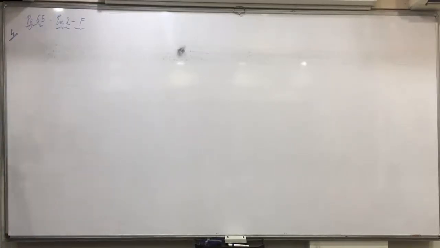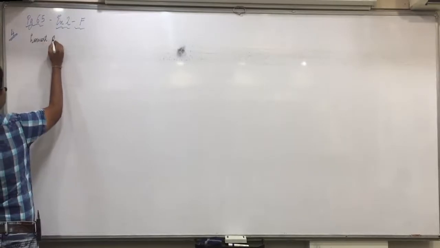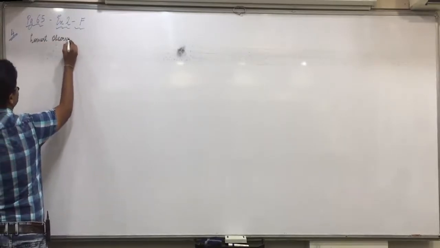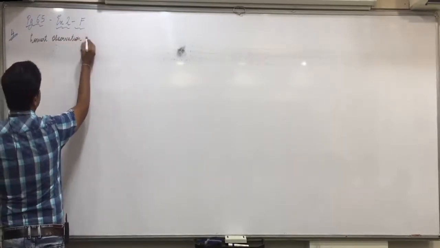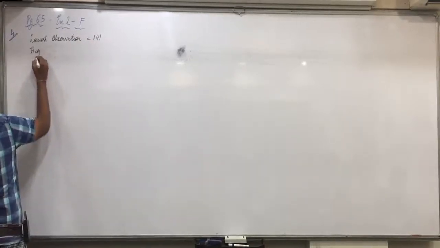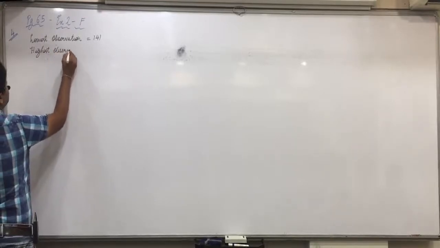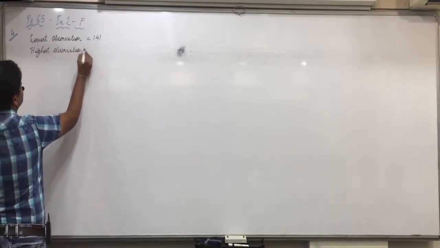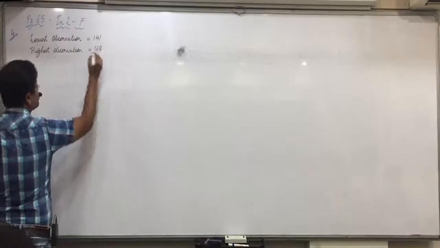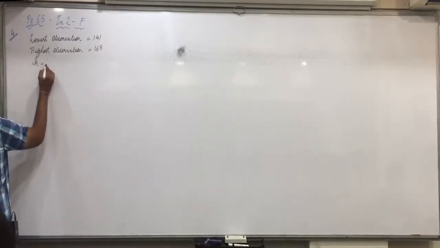Write down. Lowest observation is 141. Highest observation is 168. K is equal to 6.